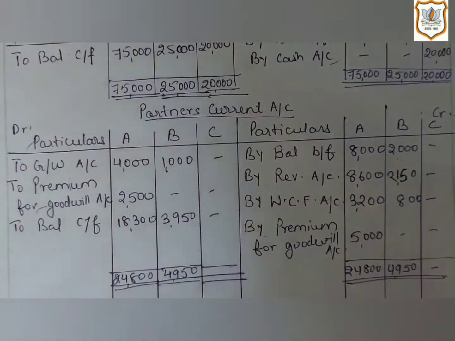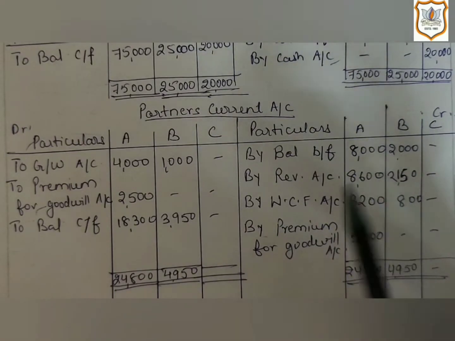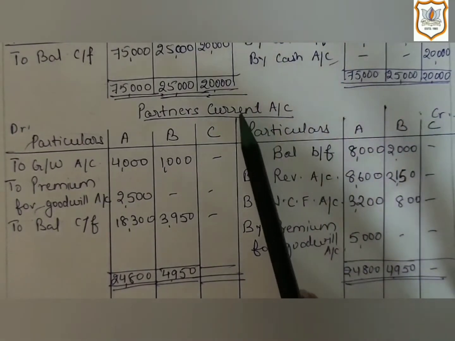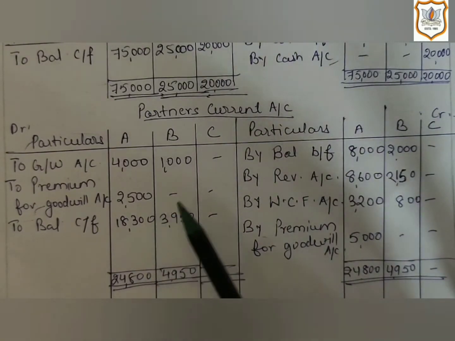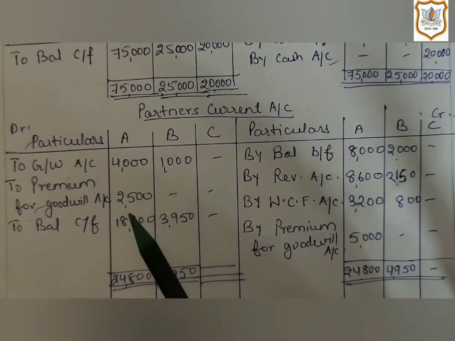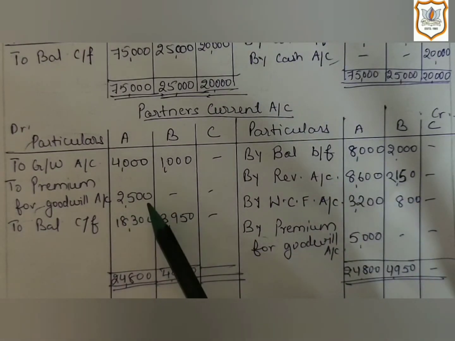Now further in the question, in the same point, it is given that out of goodwill, half the amount is to be withdrawn by the old partners. See, we have just recorded rupees 5,000 premium for goodwill, which is distributed to A on the credit side of current account. But now as he is withdrawing half of the amount of goodwill, that means half of 5,000, that is 2,500.